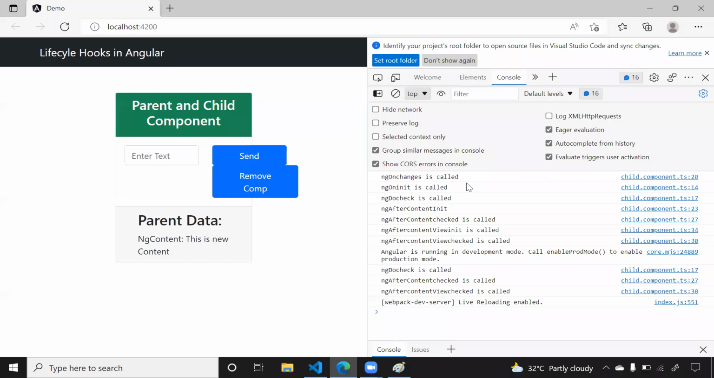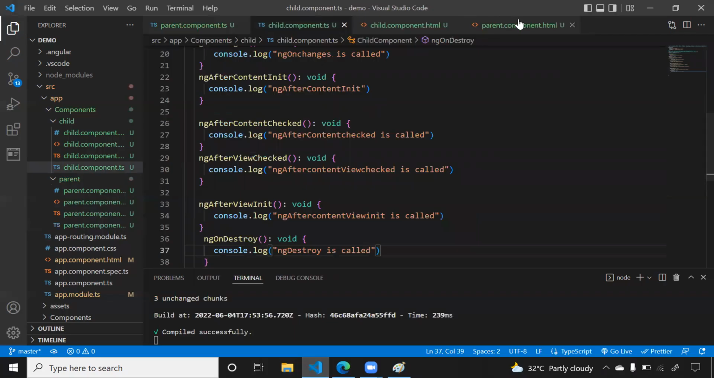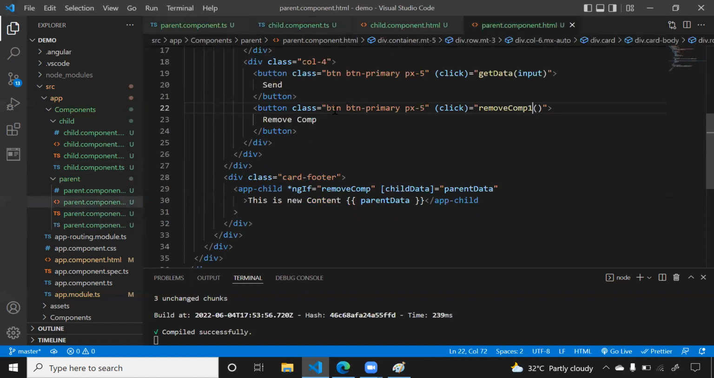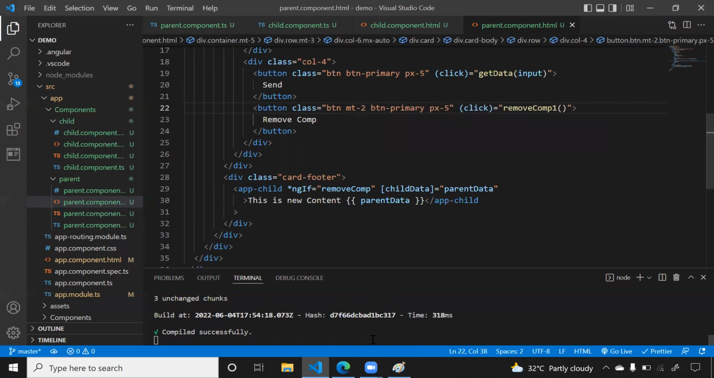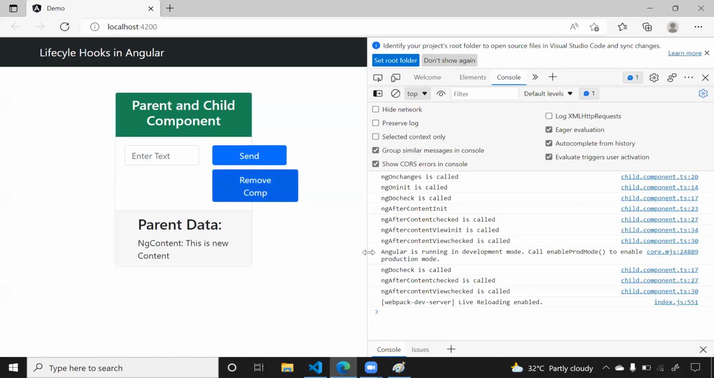Now see, whenever the component is loaded, that time you are getting this one, right? Let me give some margin for this button so that you will get some space. Now if you see here, ngOnDestroy is not called. Now this is the component we are displaying, right? Now if I click on this, that component is removed, and see ngOnDestroy is called. So whenever your component is removed from the DOM, ngOnDestroy is called.